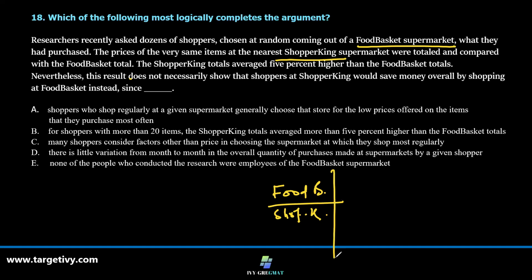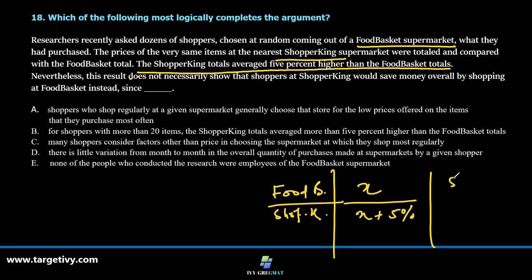They found the Shopper King's totals averaged 5% higher than the Food Basket total. So if this is X, then X plus 5%. Or say if this is $100, the bill has been $5 more. Okay.